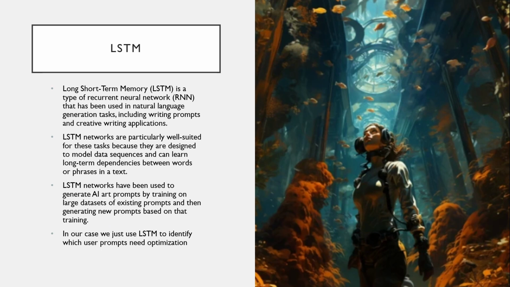Now we move on to LSTM. LSTM is a long short-term memory model. It's a recurrent neural network that is very common in natural language processing because it remembers long memories. It helps in identifying prompts which may or may not be upscaled by users. The way we are deciding whether a prompt is good or bad and needs to be optimized or not is whether a user has upscaled a particular image obtained from a prompt.